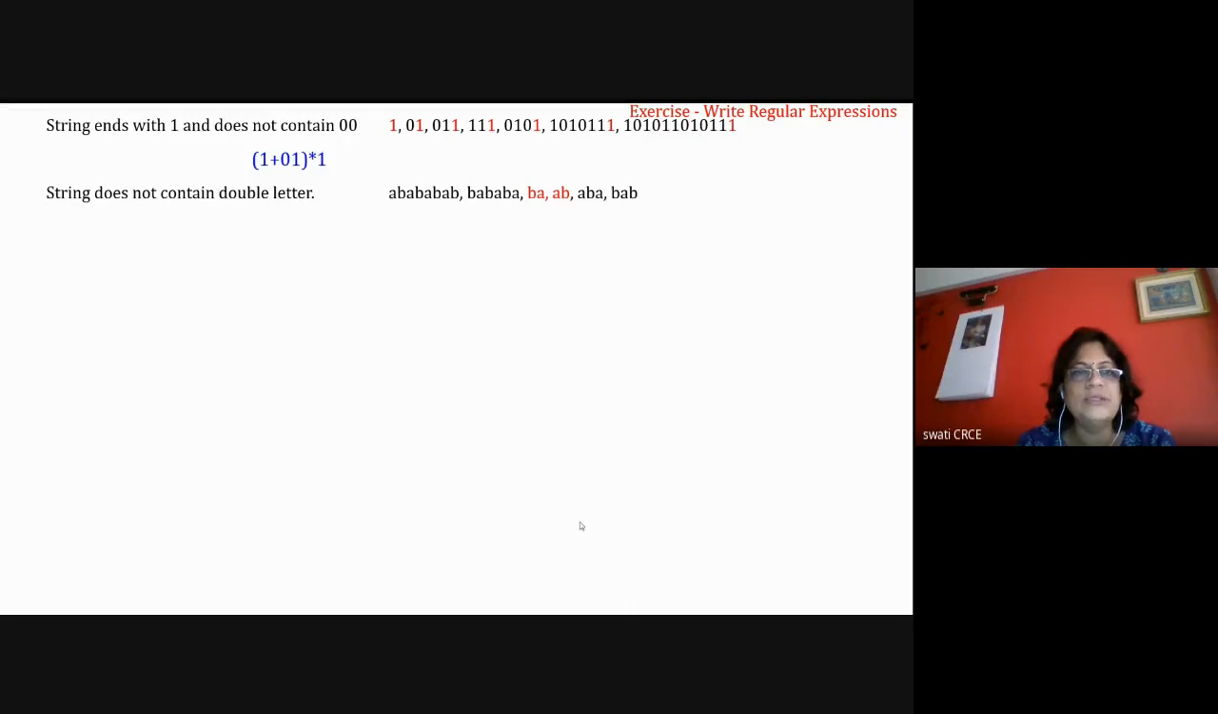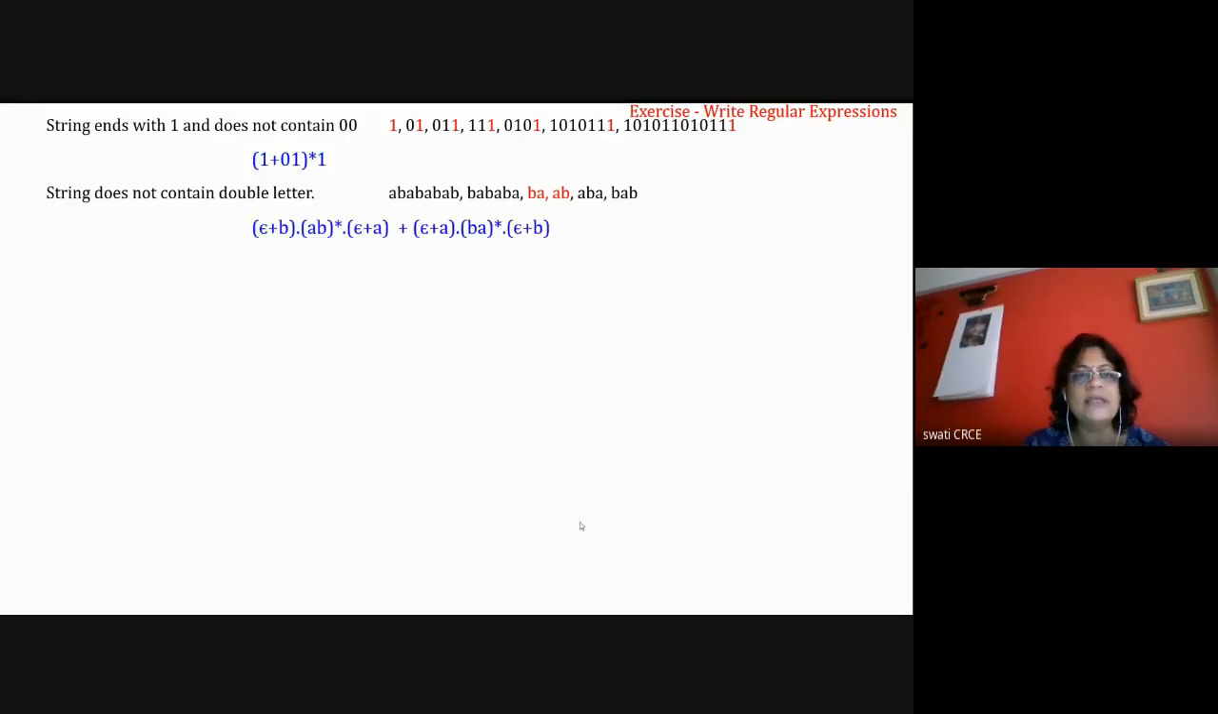Then we also saw the string that does not contain a double letter. Means if there is any A, it should be followed by B, or if there is any B, it should be followed by A. We cannot have two A's, two B's, or three B's or three A's. So we have two possible combinations. Either A will come first or B will come first. So the plus will be there.